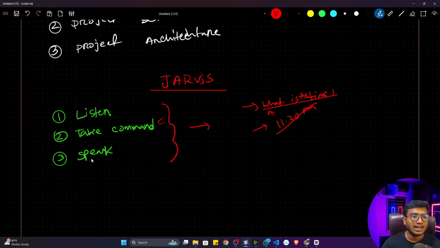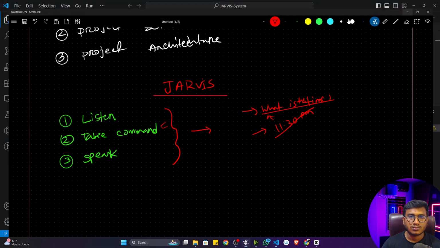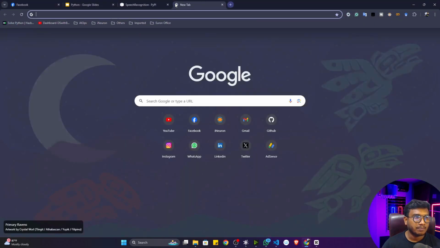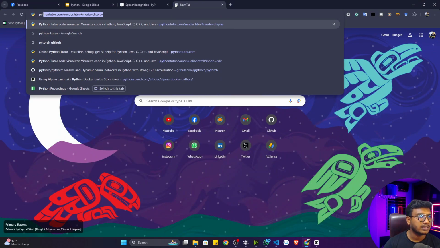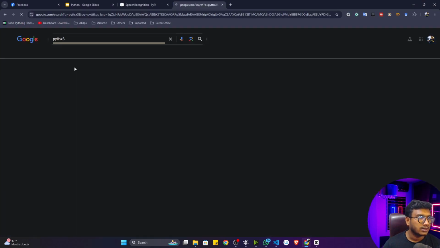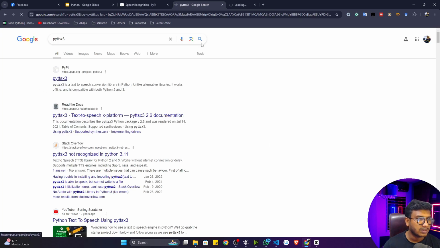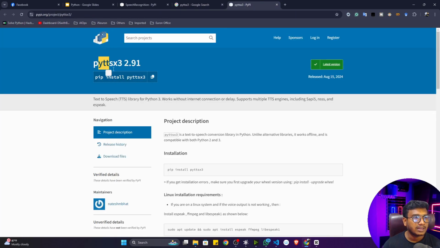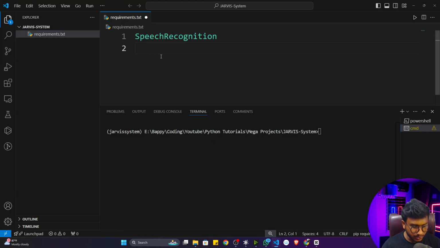Again, I can use one package inside Python for the speak operation. The name of the library is pyttsx3, on PyPI. If I go to this website, pyttsx means Python text to speech. It's a text to speech library: you give it text, and it automatically converts that text to speech, that means voice. That's the idea. Now I'm going to copy this library name, and here I'm going to paste it.